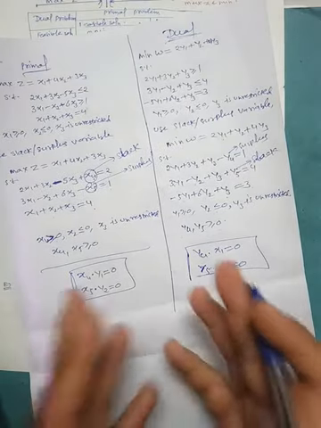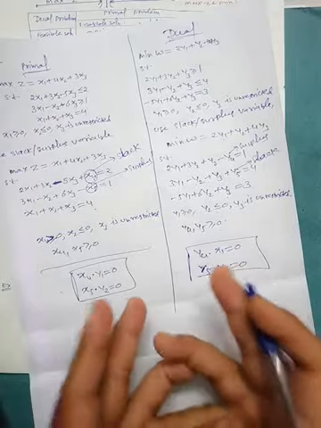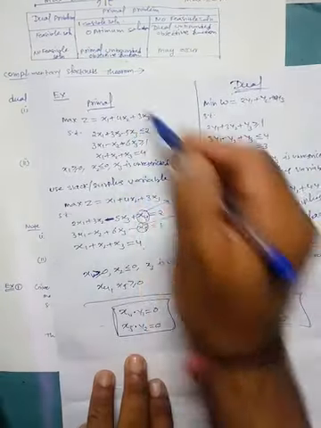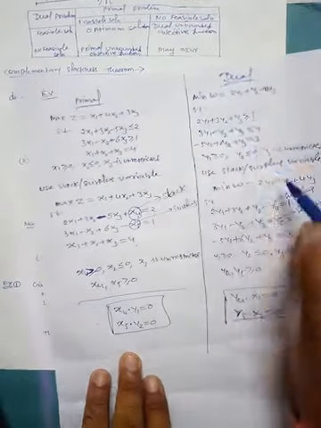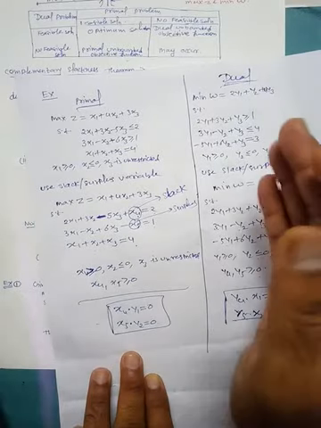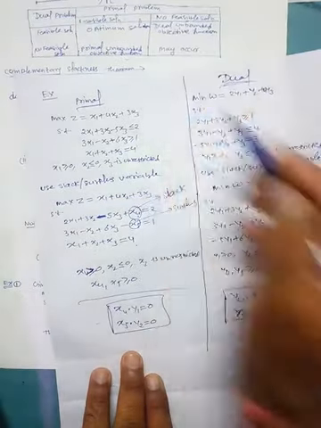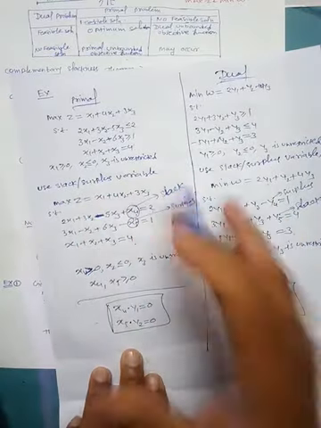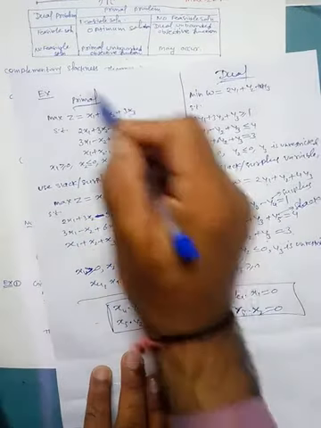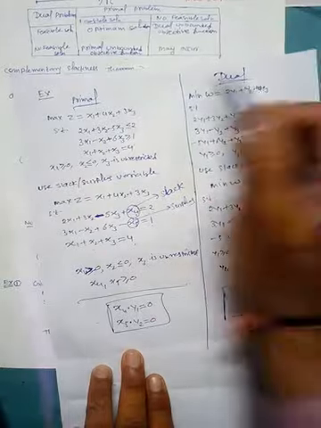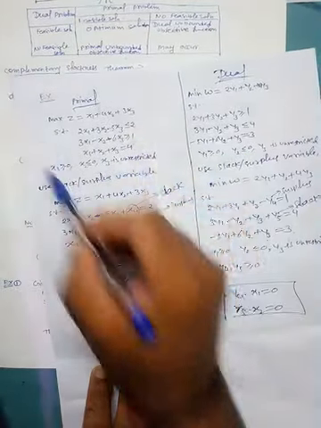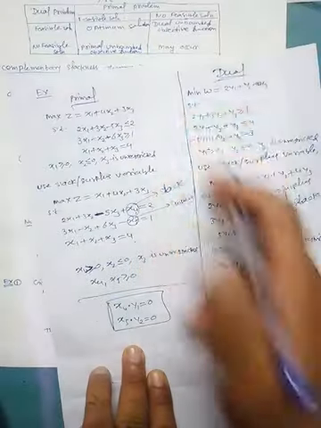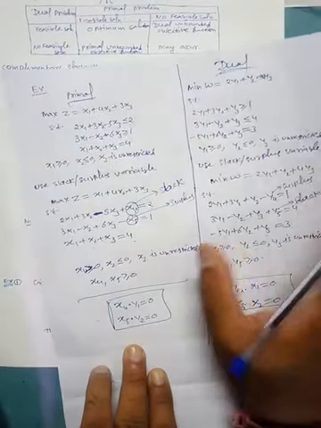So what is the use of these? The use is that suppose a primal problem is given to you and a solution of the dual is given to you, then you can use this primal problem and dual solution to find out the solution of the primal. Similarly, if the dual is given to you and the solution of the primal is given to you, then you can use this solution to find out the solution of the dual. So this is the meaning.